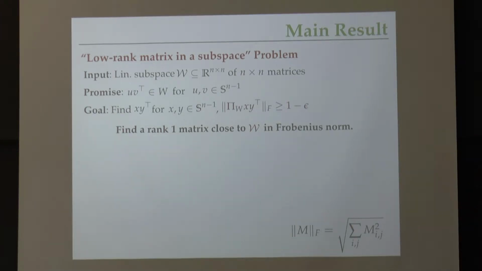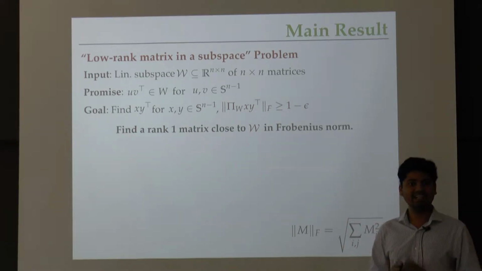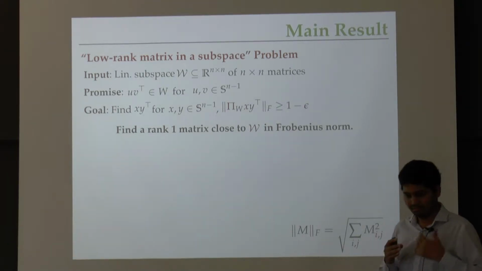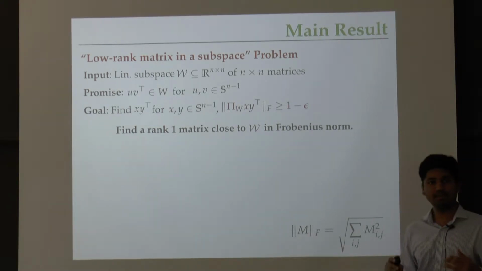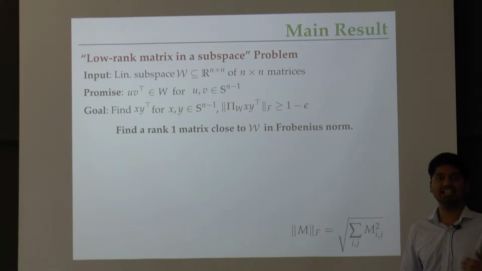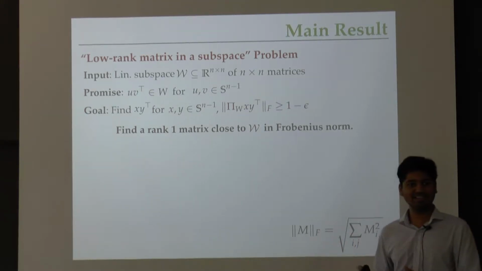So in other words, the problem is to find a rank 1 matrix which is close to the subspace W, given the promise that there is one which is completely contained inside it. Great. So I don't expect you to have intuition about how hard or how easy this problem is at the outset, but one thing I can observe immediately.